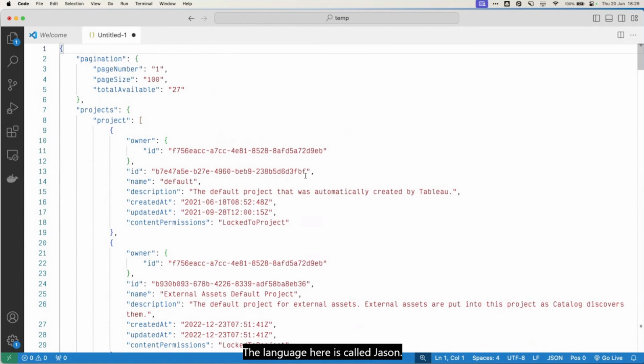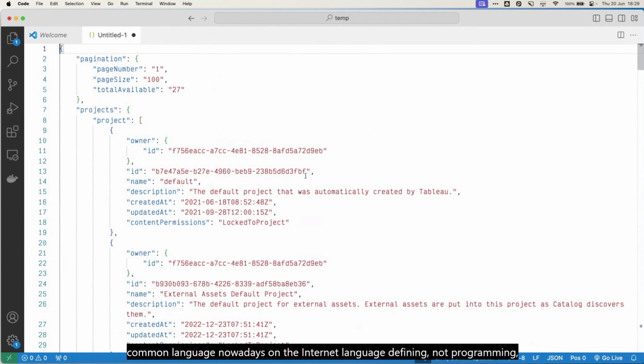Specifically, the language here is called JSON. I'm sure 98% of you will be familiar with that. Don't feel bad if you're in the other 2%, but basically, this is a very, very common language nowadays on the internet. A language defining not programming, but just a structure of data that is being exchanged.